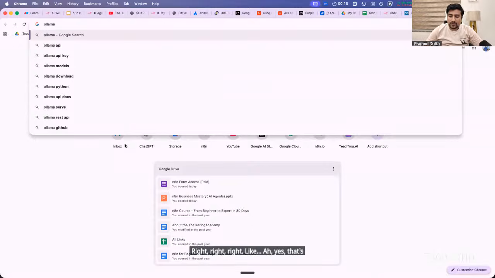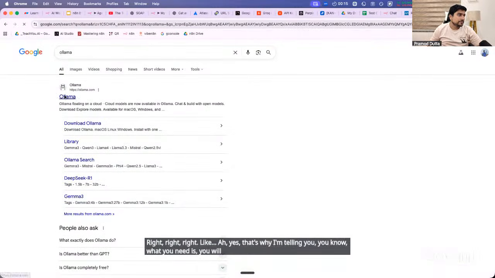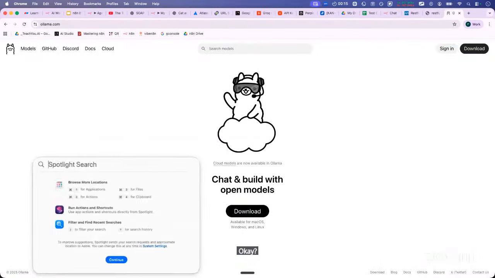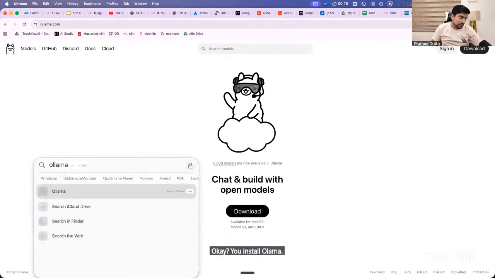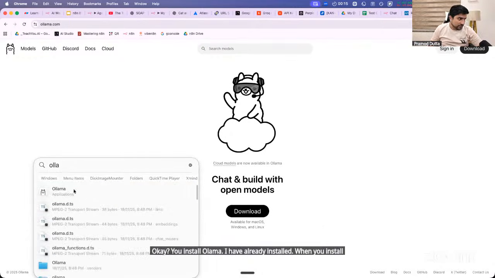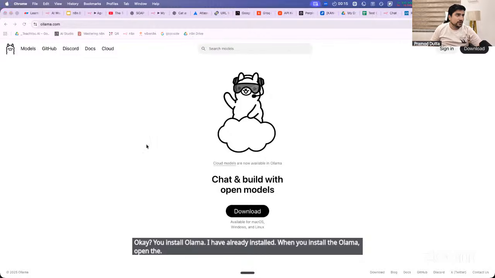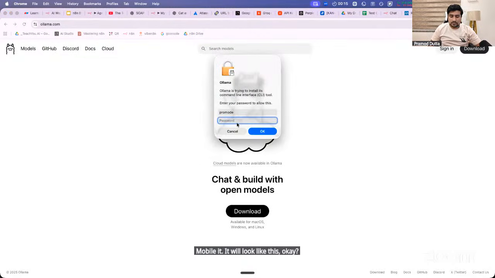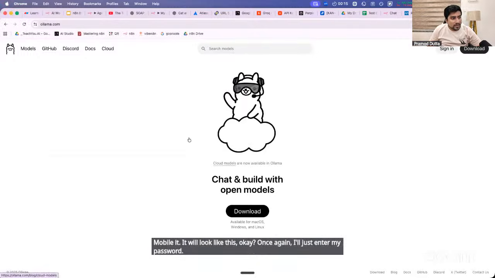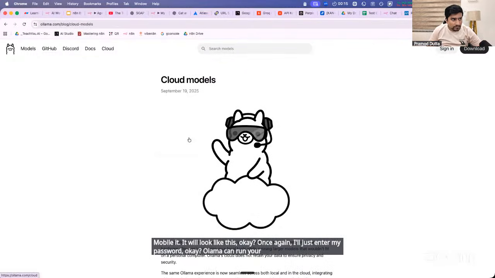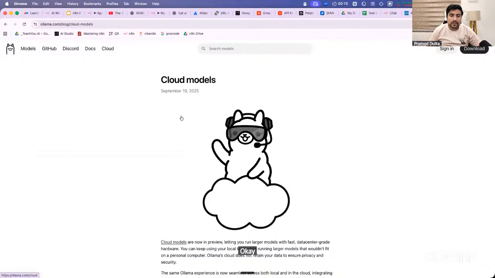That's why I'm telling you, now what you need is you will install Ollama. I have already installed it. When you install Ollama, open it. It will look like this. One second, I'll just enter my password. Ollama can run your open source models locally. These are private models.